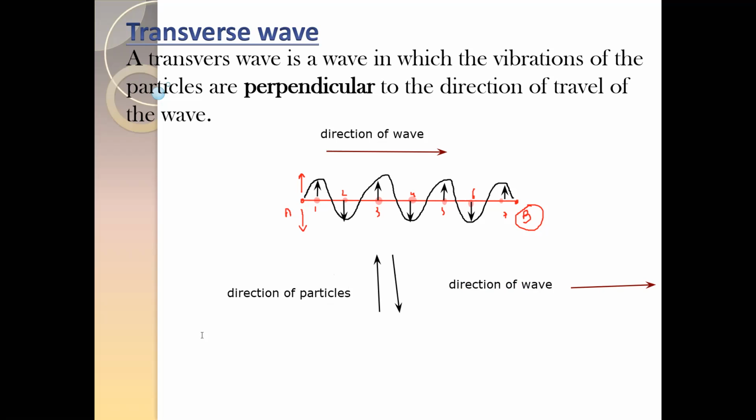So what is the angle between the direction of the particle and the wave? Particles are moving up and down, and the wave is traveling towards the right.